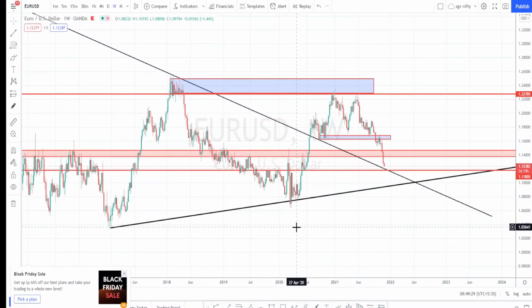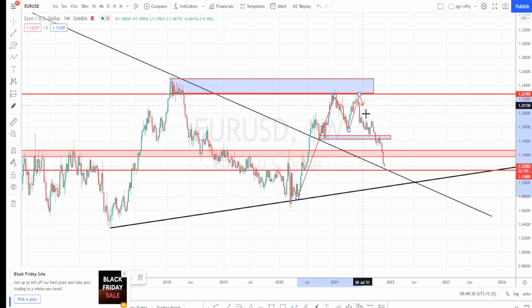I am in the weekly time frame of EUR/USD. Here I had already mentioned that this currency pair formed a very nice double top pattern, and presently it is on a retracement. It is very close to testing the dynamic support from the weekly time frame. If it manages to break it, we can expect a further fall to this black color support line.